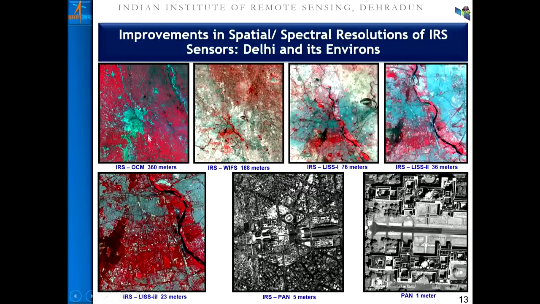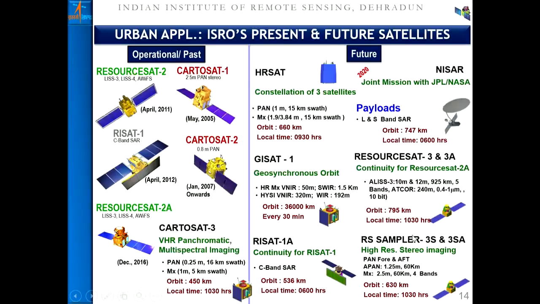That's how the Indian remote sensing satellites have evolved from coarser resolution to, in recent times, high spatial resolution, with sub-meter data available, where one can find individual dwelling units or large scale urban landscape. ISRO has launched a variety of satellites which are useful for urban and regional planning. Already in orbit, a variety of satellites are available, from ResourceSat, from Cartosat ranging from the 1 to the 2 series, and the recently launched Cartosat 3.